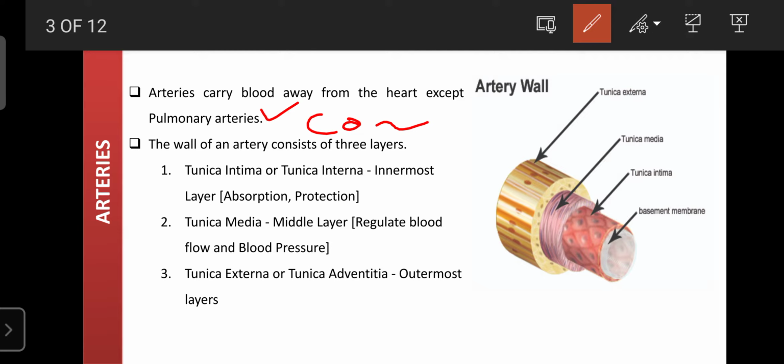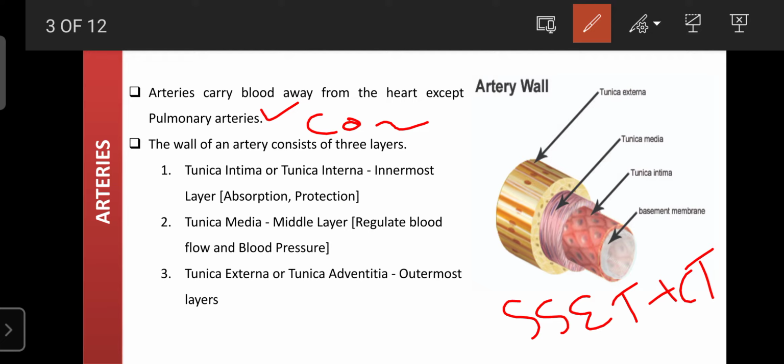So dear students, this tunica intima is the first layer of the blood vessel, the innermost layer, and it is made up of simple squamous epithelial tissue along with connective tissue. They are present on the basement membrane. The basement membrane is made up of certain collagens and certain fats or lipids.